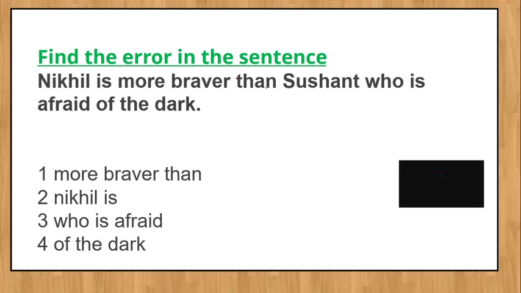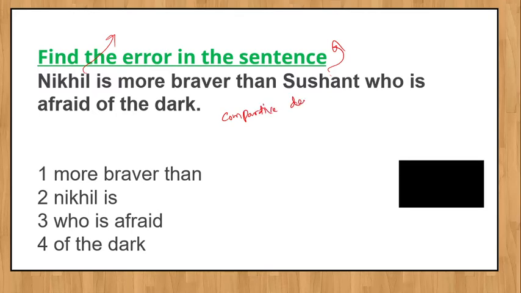Next question. Nikhil is more braver than Sushant, who is afraid of the dark. When you see this kind of sentence, you should know he is comparing one person with another person. So basically, there is the comparative degree and another one is the superlative degree.